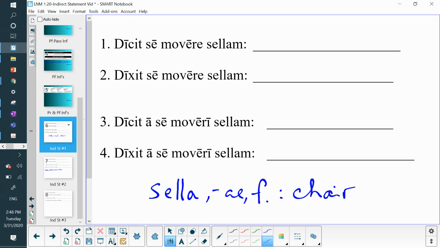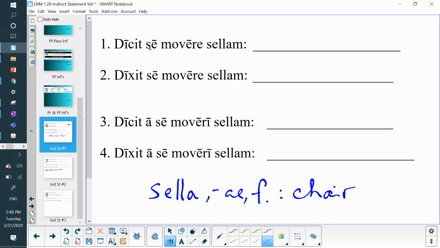Let's take a look at some of these examples. Sella, sellae, feminine, is a chair. Here we have sellam, the accusative. So he or she says that he or she is moving the chair. Now, se is the reflexive pronoun.